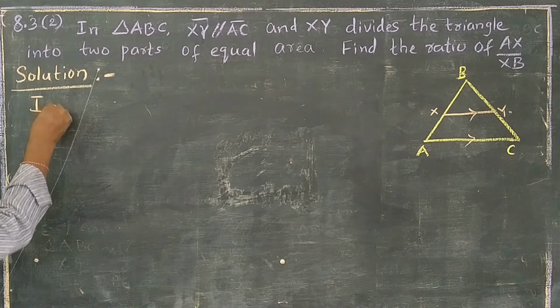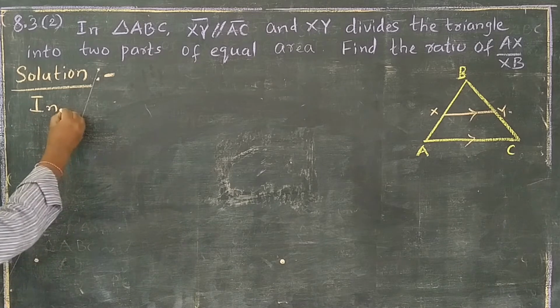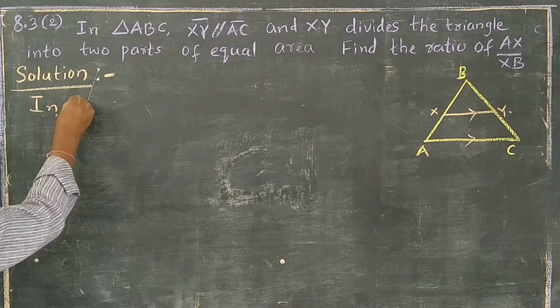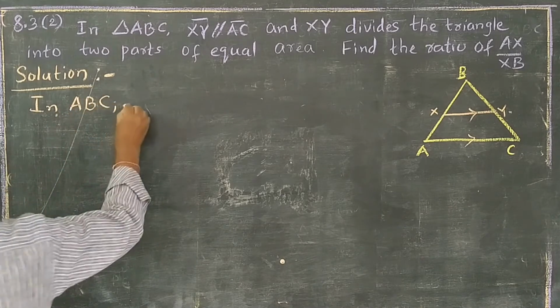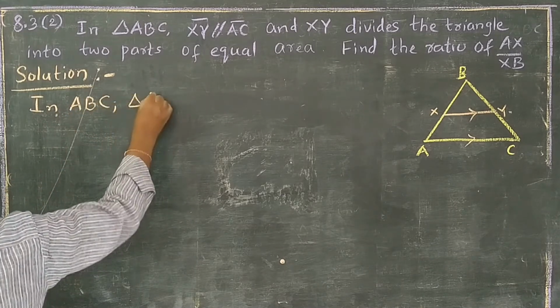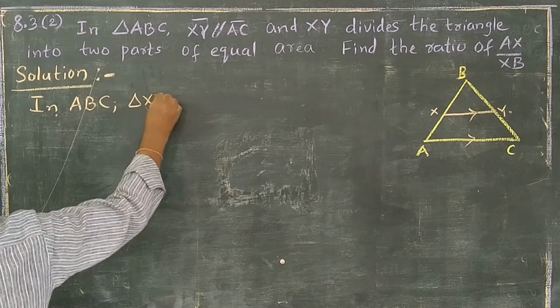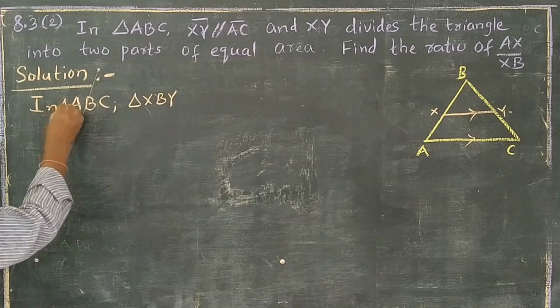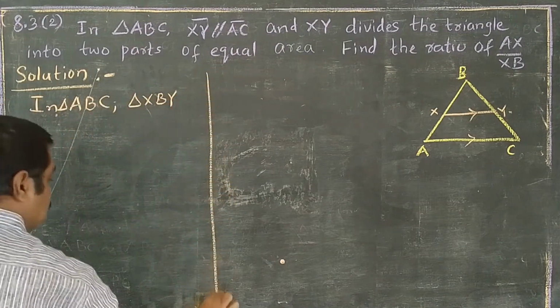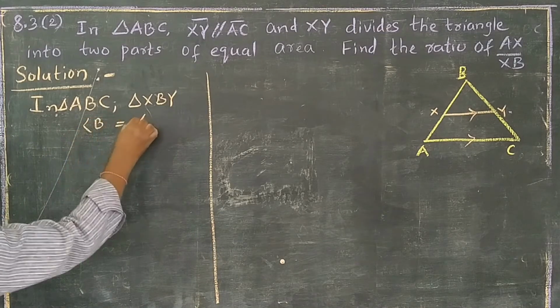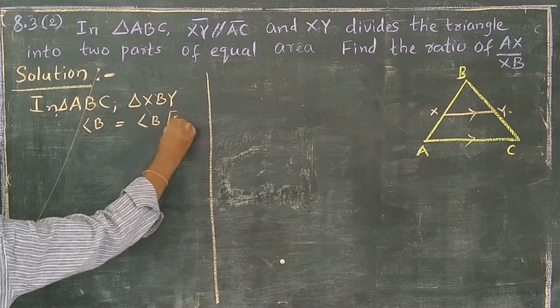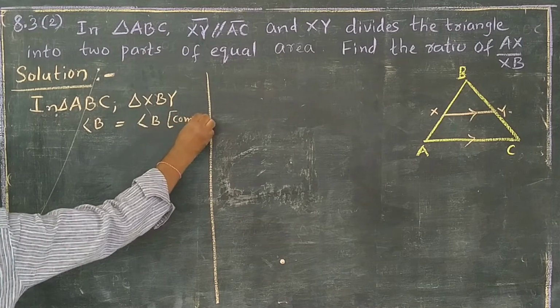In triangle ABC and triangle XBY, I am comparing these two triangles. In this triangle angle B is equal to angle B in the other, because it is a common angle.